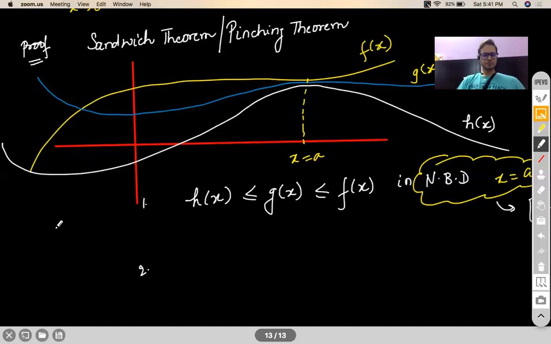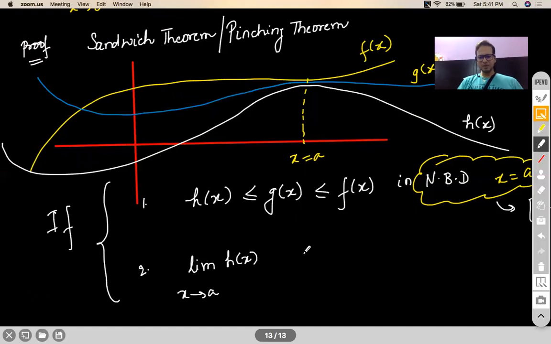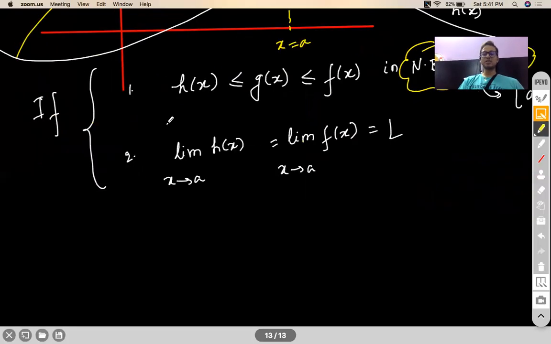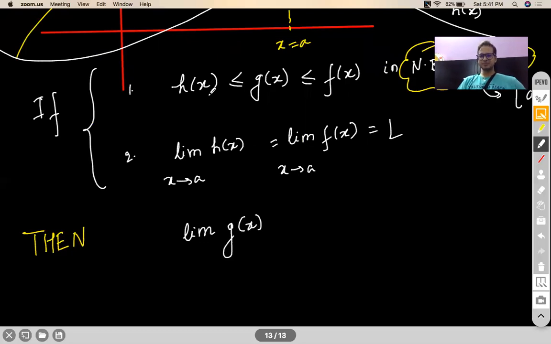Number 2, let me write a big if over here. The limit of h of x as x tends to a and the limit of f of x as x tends to a are both the same value, let's say L. So if three functions satisfy these criteria, then the Sandwich theorem says that the limit of the function g, which is sandwiched between h and f, as x tends to a, will also be L.